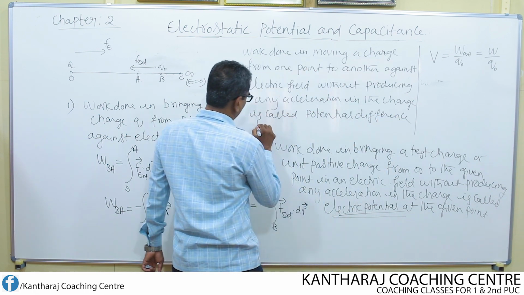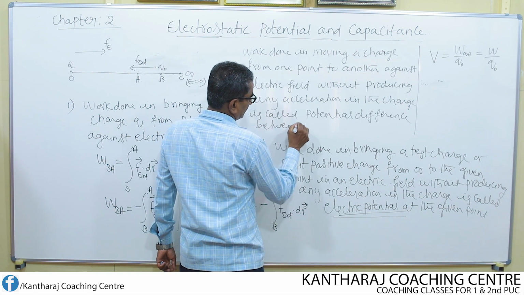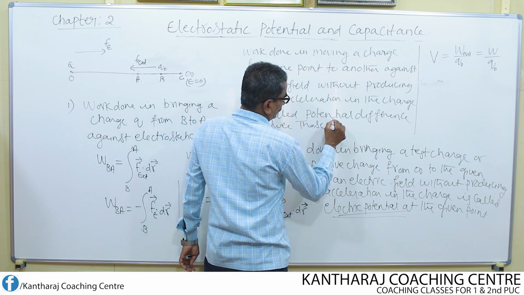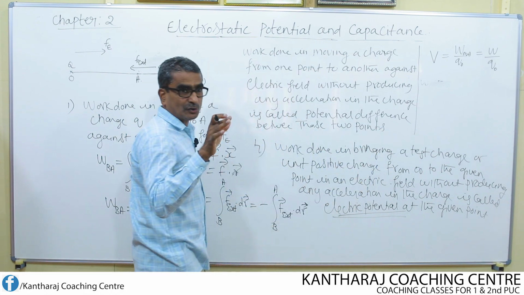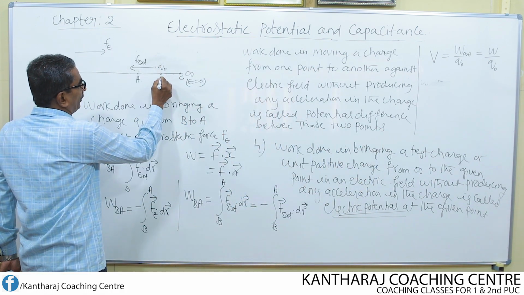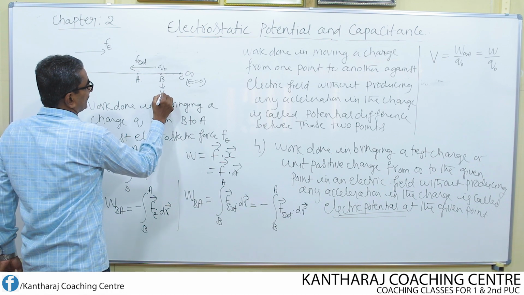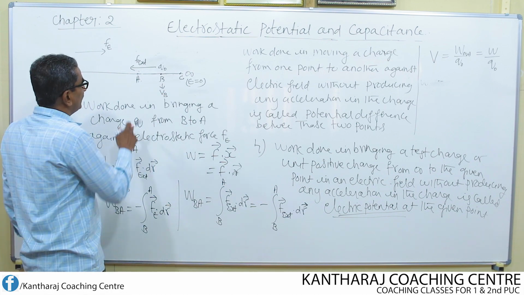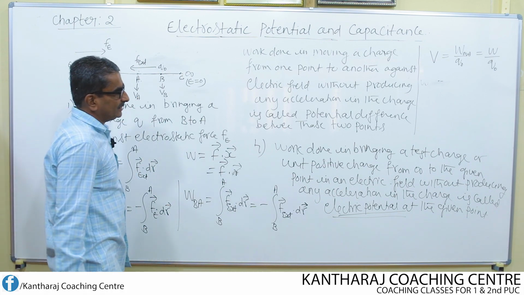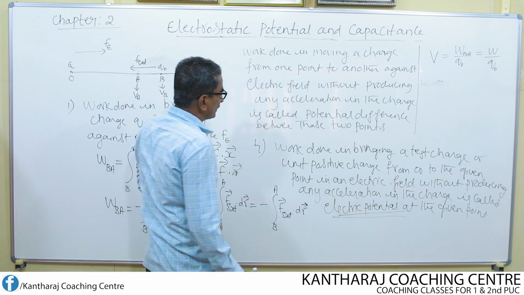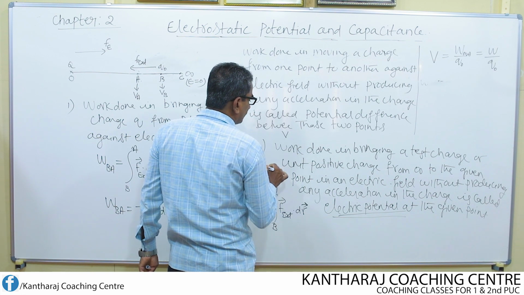Potential difference between those 2 points. Okay. So, if at the point B the charge possesses a potential VB, and if at the point A the charge possesses a potential VA, then according to this relation, what should be the potential difference now?